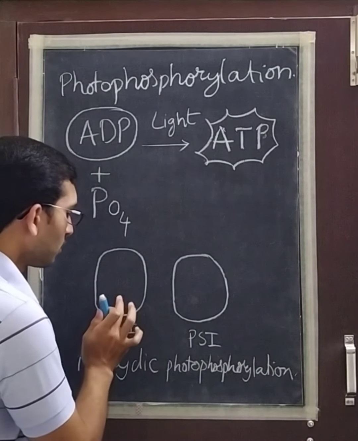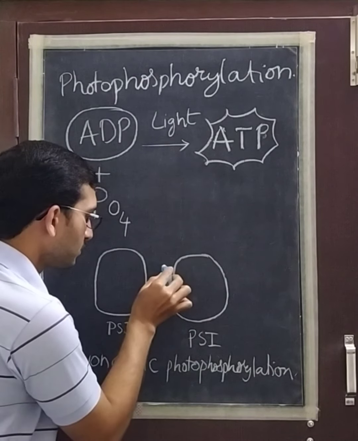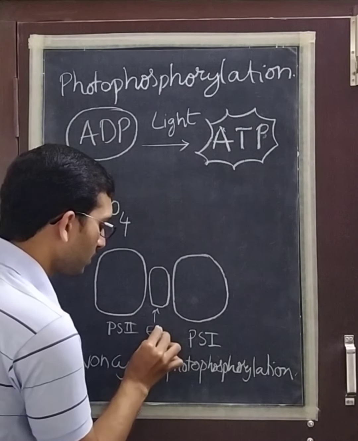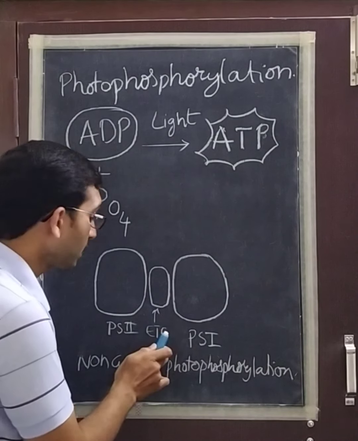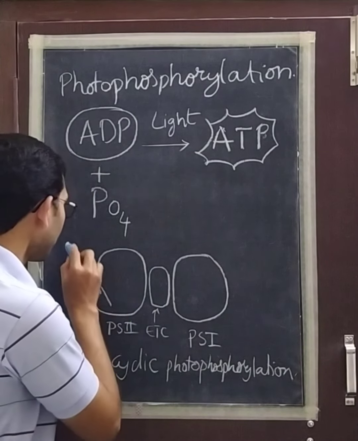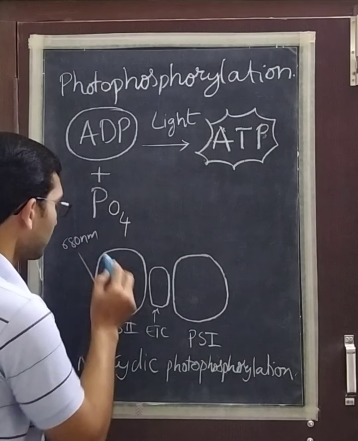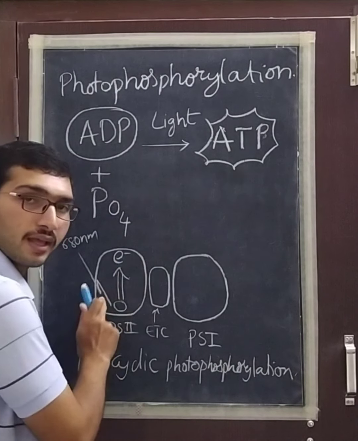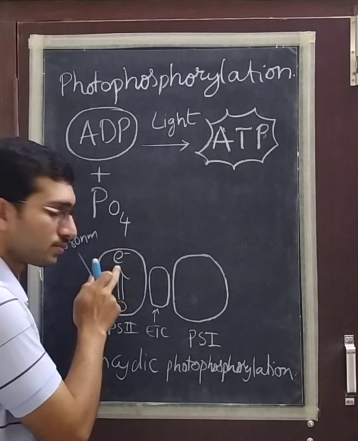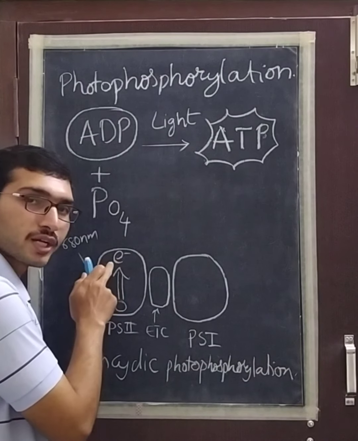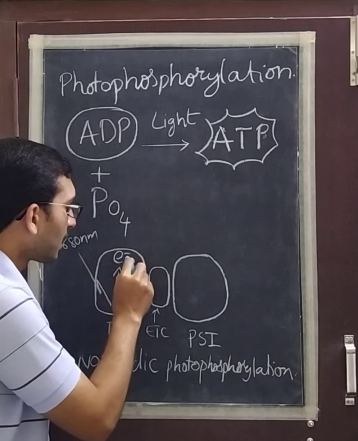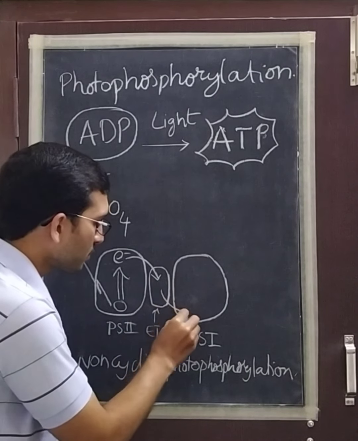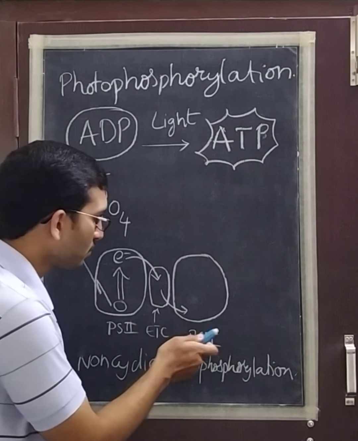So these two photosystems are connected to each other with the help of an electron transport chain. Now when around 680 nanometer light falls on photosystem 2, the pigments absorb the light and the electrons are excited and picked by the electron acceptor, transferred to the electron transport chain, and from there passed to photosystem 1.